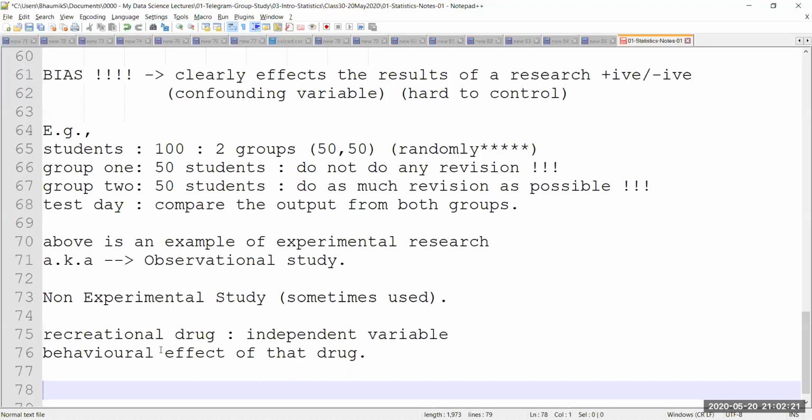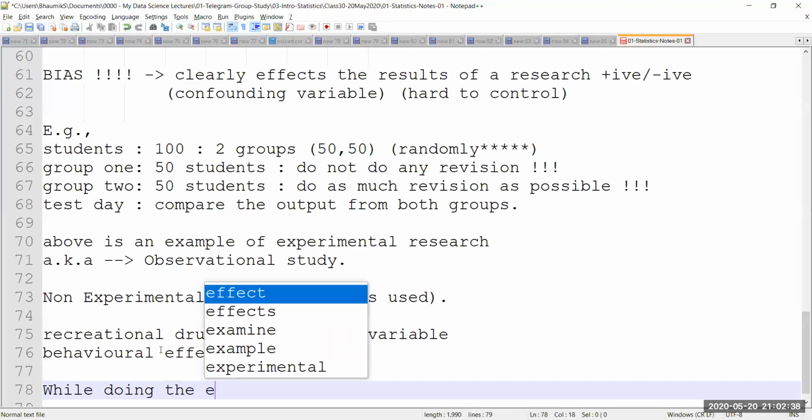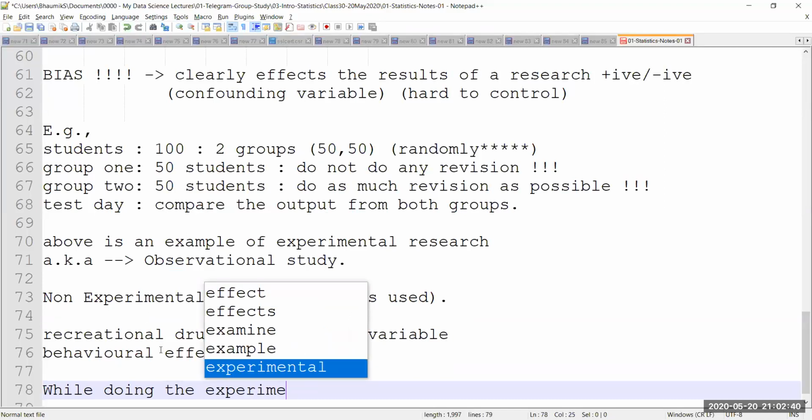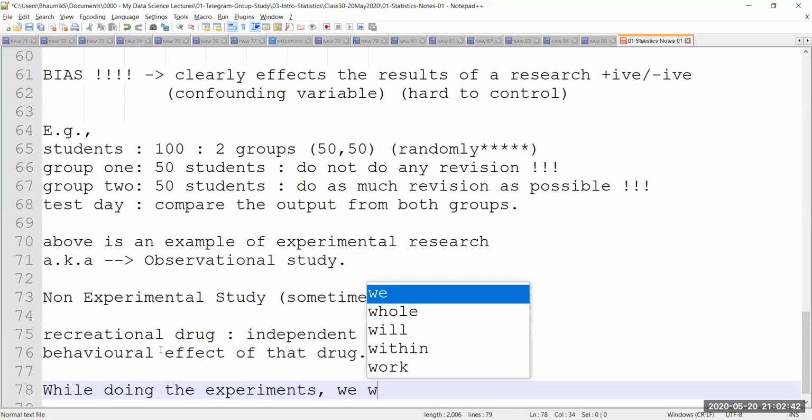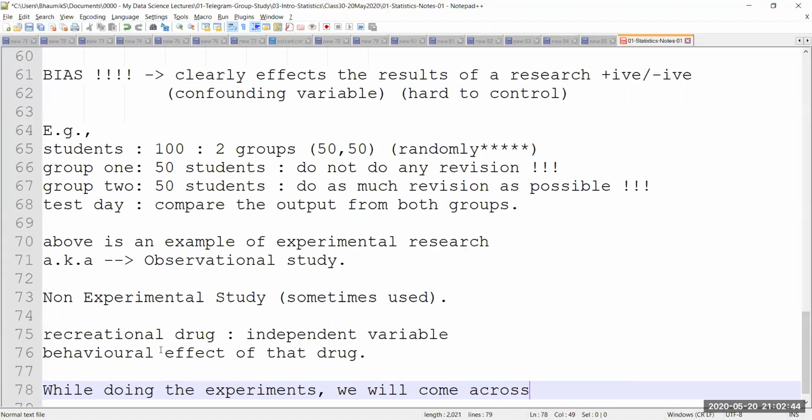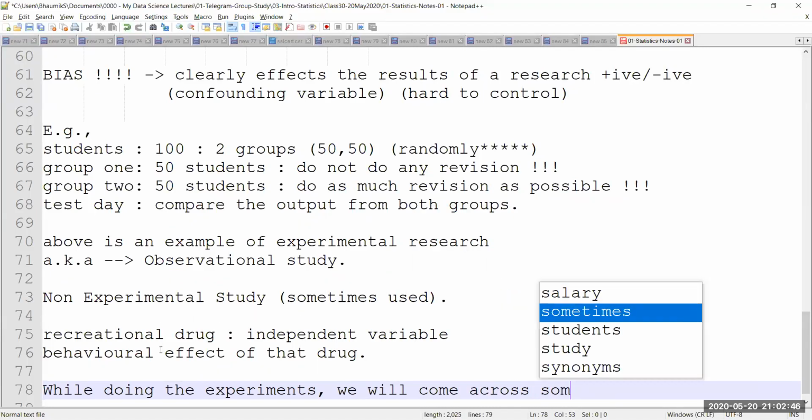Now, this brings us to a very important aspect of the experiments, where I would like to give you some points, right? Some points will be given to you, which are sometimes used while doing the experiments. While doing the experiments, we will come across some points.